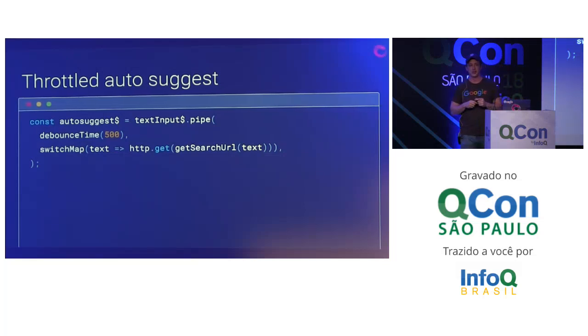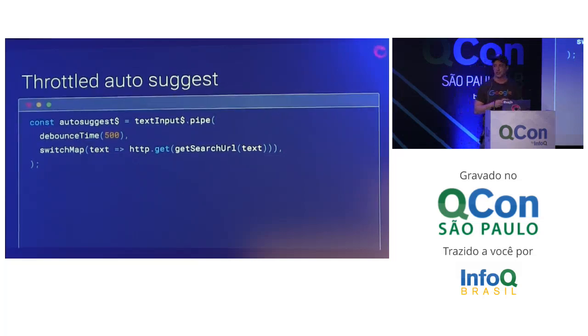Your server folks would hate you for that. Don't do that. So there's an operation, debounce time, and just by adding this in declaratively, you can, in this case, debounce it by half a second every single time. It'll wait for half a second after the last input change to actually map it into our HTTP GET and subscribe to that.